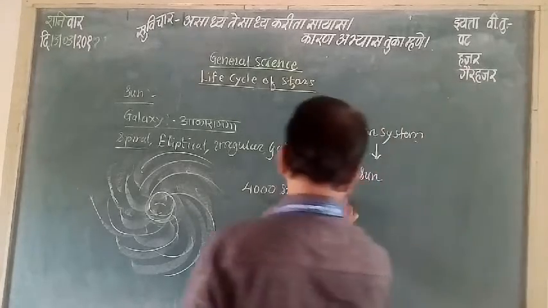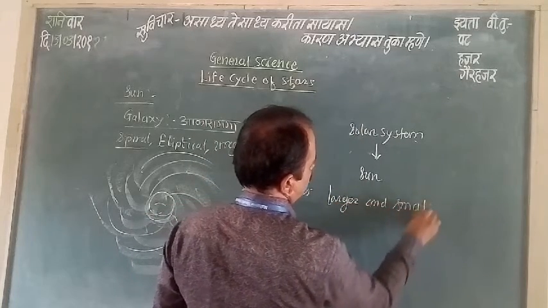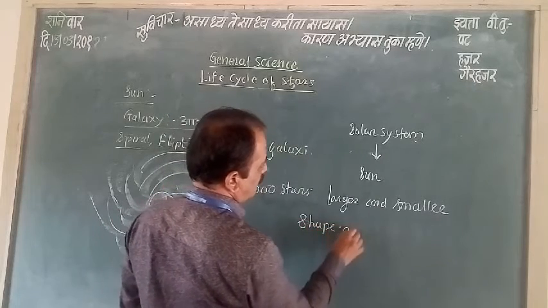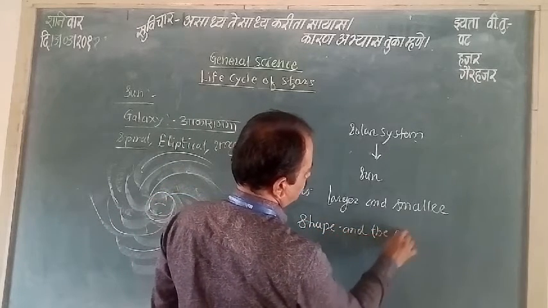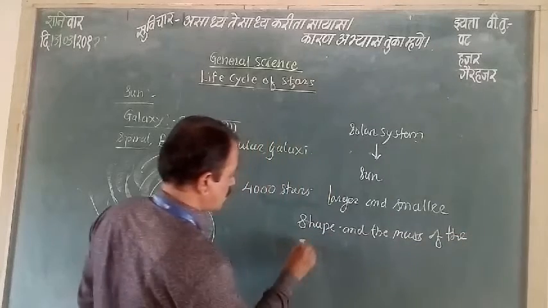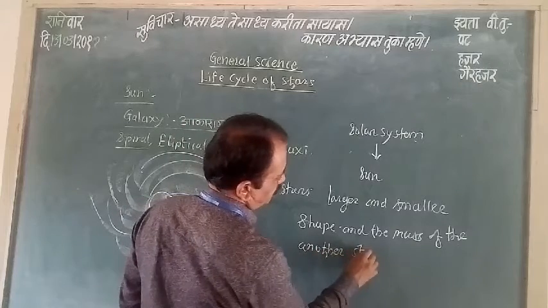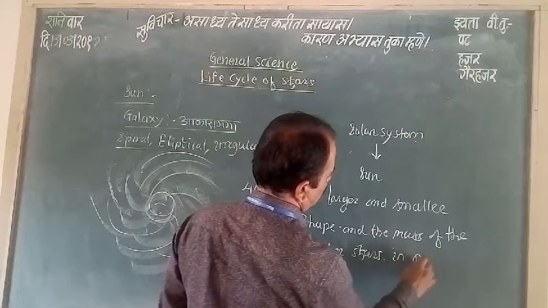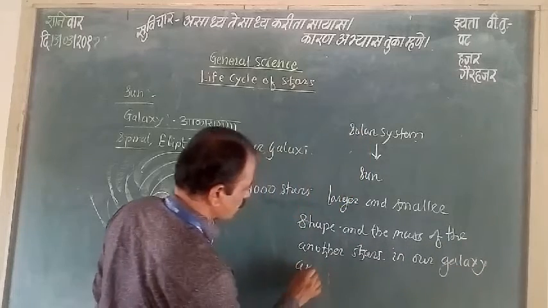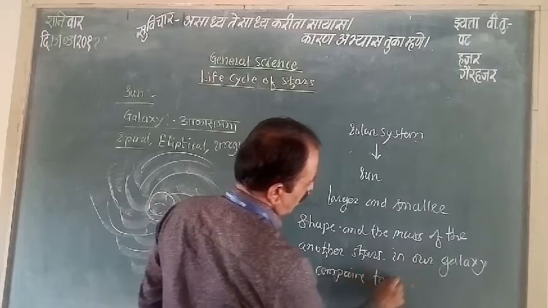That is, the larger and smaller shape and mass of other stars in our galaxy as compared to our Sun.